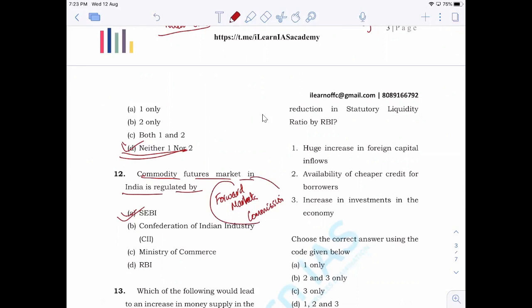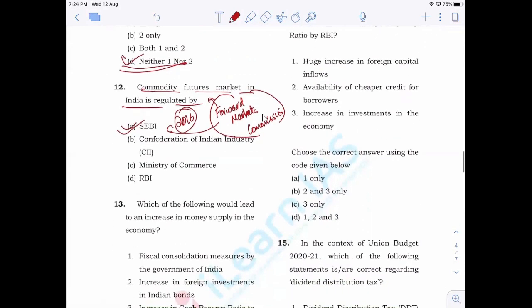Forward Markets Commission actually regulated the commodity futures market, but by around 2016, the Forward Markets Commission was merged with SEBI, and now SEBI is the regulator for the commodity futures market. Is it clear? So, Forward Markets Commission was the regulator of the commodity futures market.